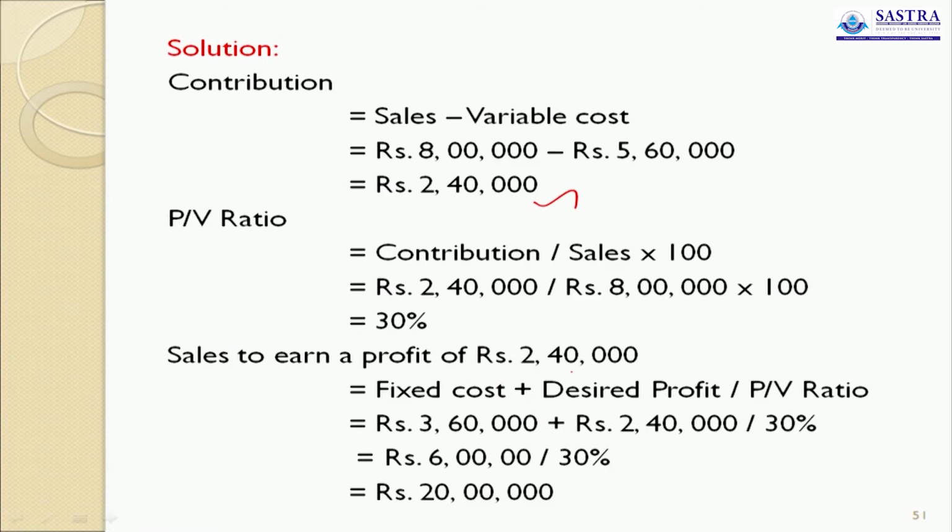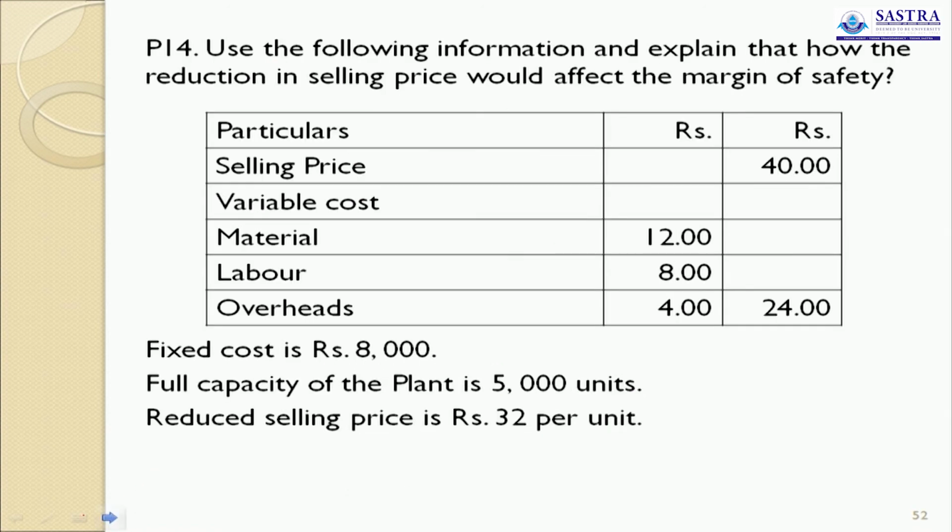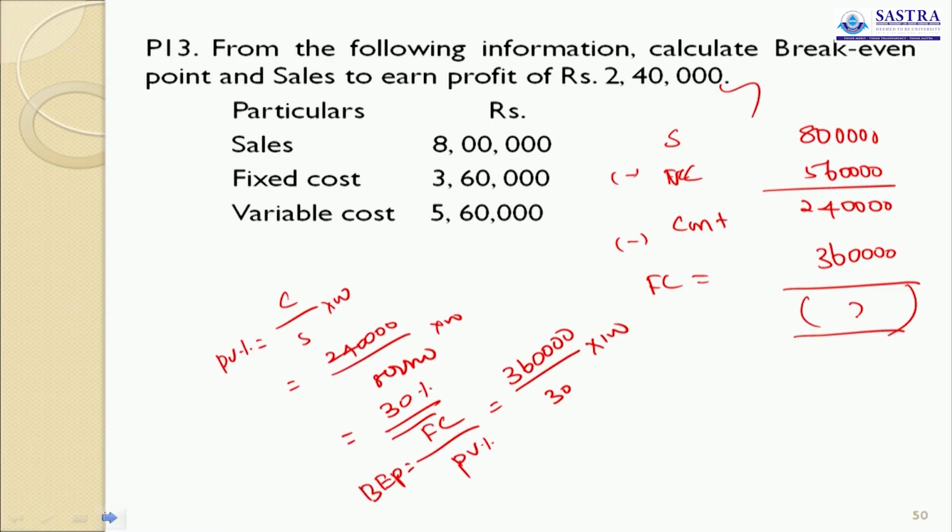Here I have not given the break-even point directly. Because we asked you the break-even point, it is fixed cost by PV ratio into 100. So 5 6 are 30, 6 6 are 36, 1 by 2. So 60,000 into 2. Break-even point is 1,20,000. Okay, 1,20,000 is the break-even point.